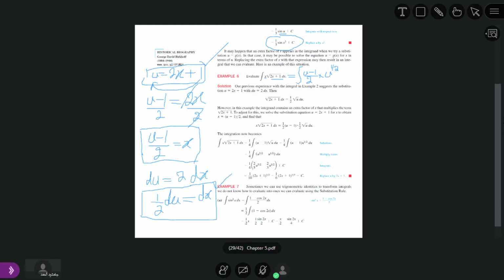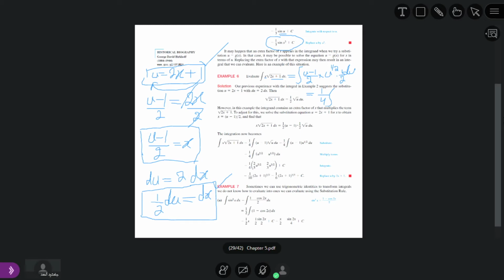What is dx? dx is equal to 1 by 2 du. So whenever we put here 1 by 2 du, so this 1 by 2 and u minus here du. So this 2 and this 2 will go outside. So we will get here 1 by 4. This is equal to 1 by 4.